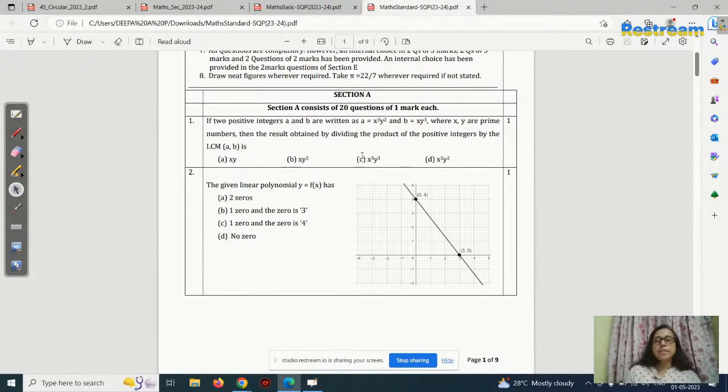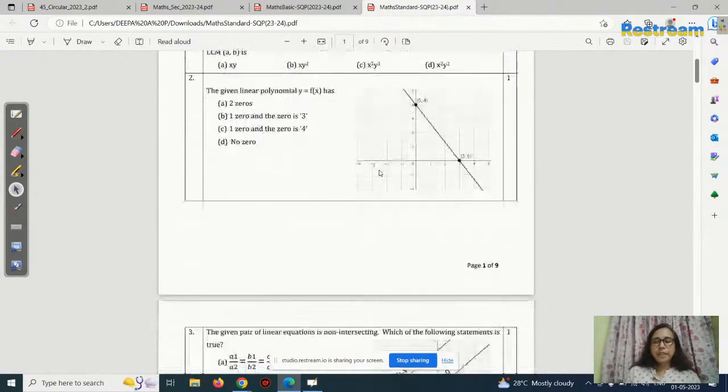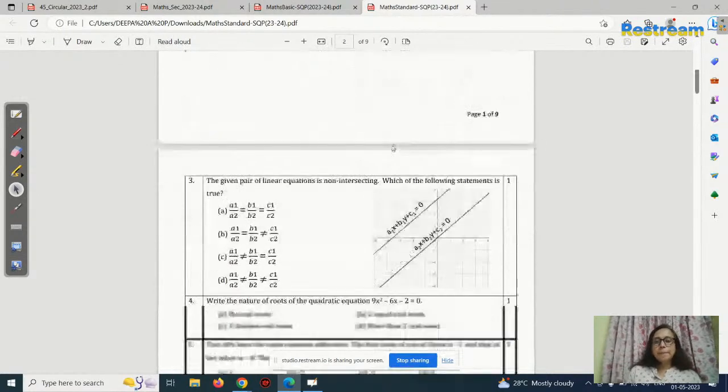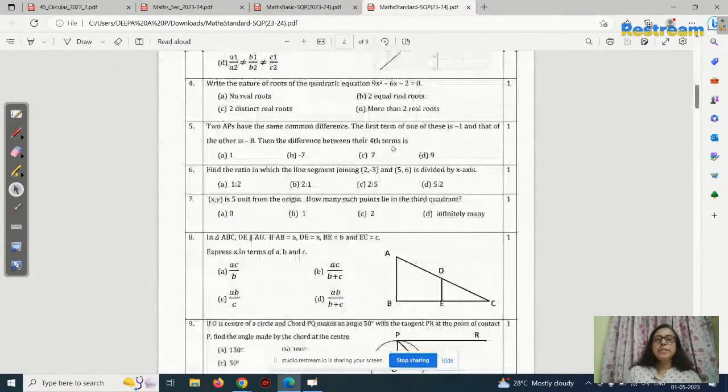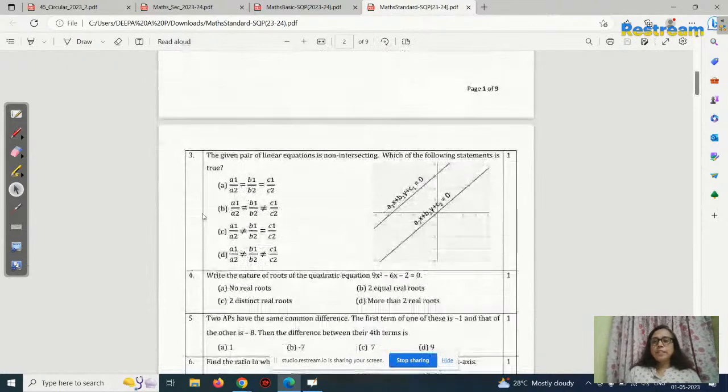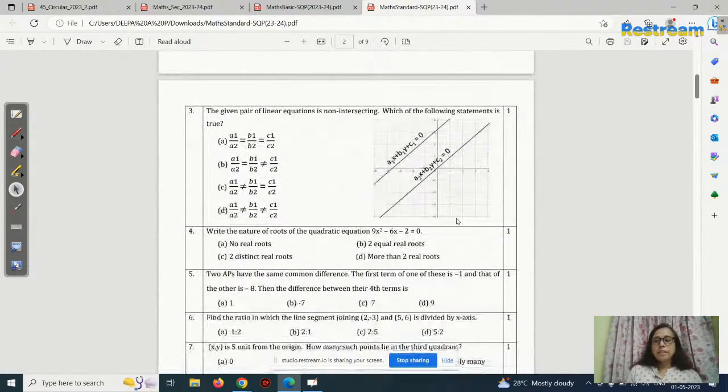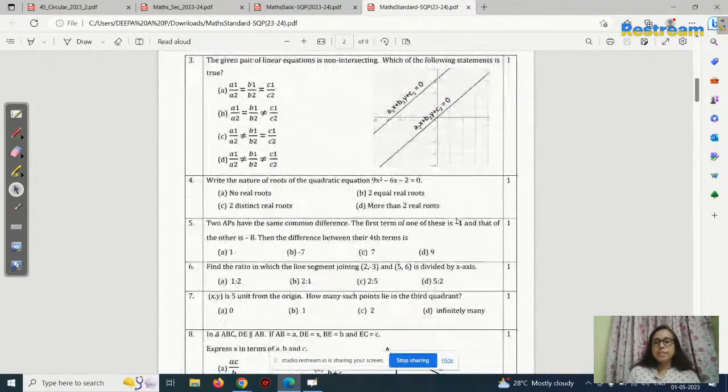This type of question was in last year's question paper also. One question, the first question, was given like that, the same type of question. A is equal to x cube y cube and b is equal to xy cube. What is the LCM? And what else are we given? This is from the third chapter, linear equations. Okay, linear equations in two variables.